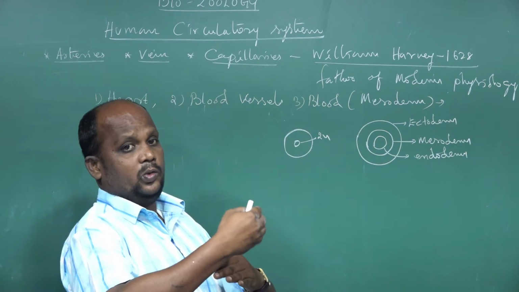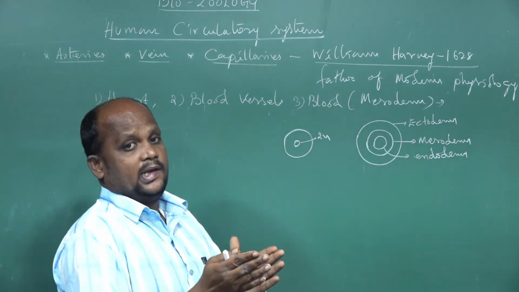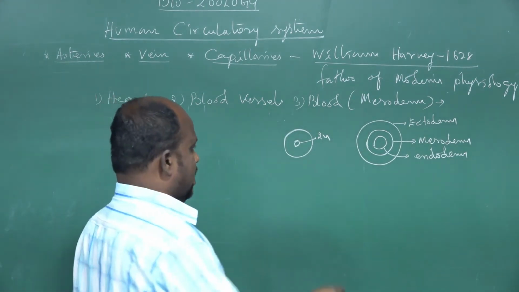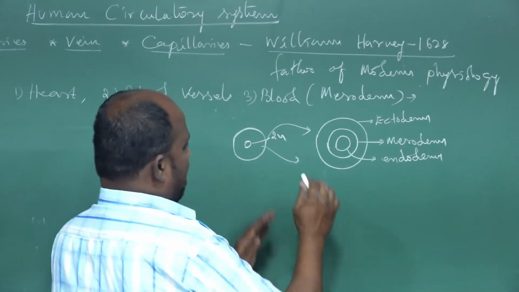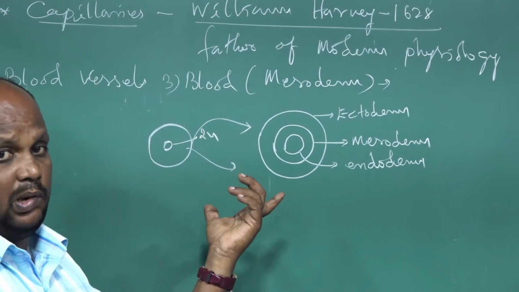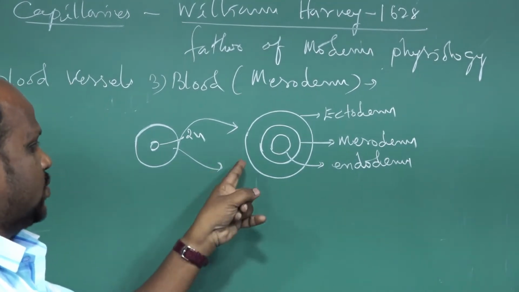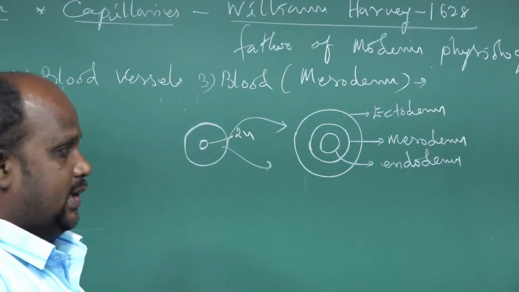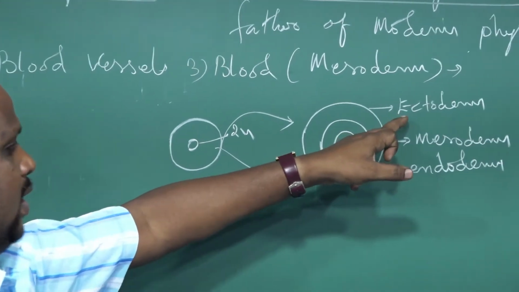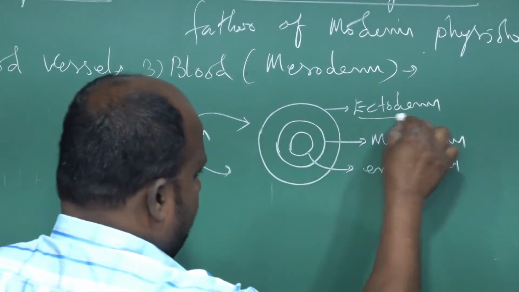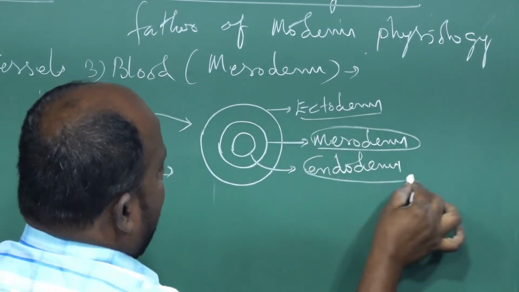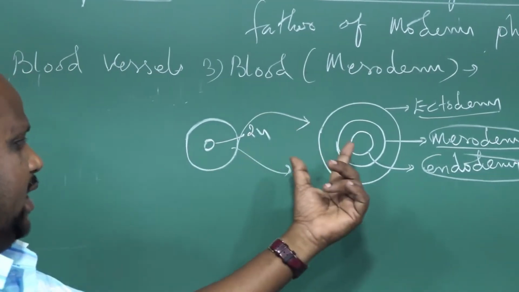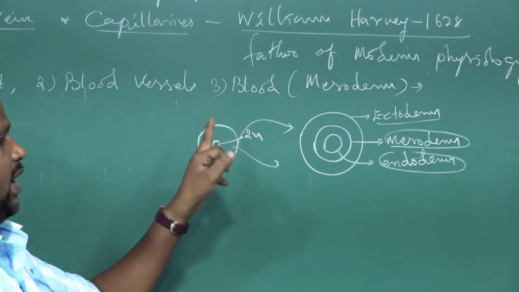Further, it divides into many cells through cell division. The many cells become a ball-like structure called the blastula. The blastula forms three layers: ectoderm, the outermost layer; mesoderm, the middlemost layer; and endoderm, the innermost layer. These three layers are formed from the zygote.